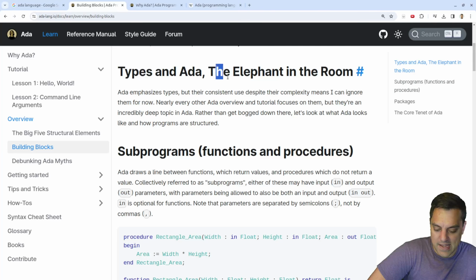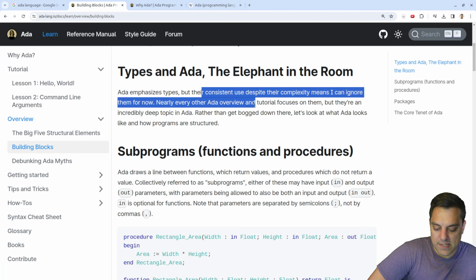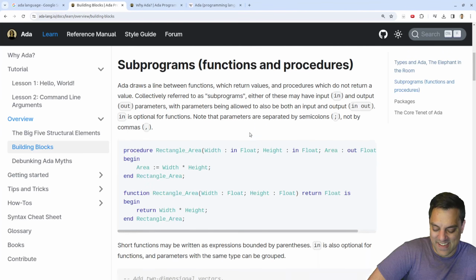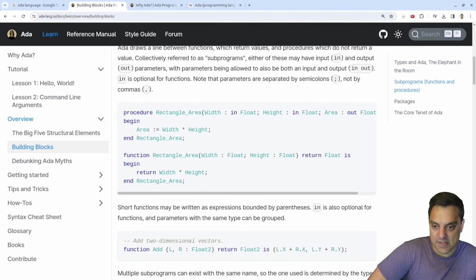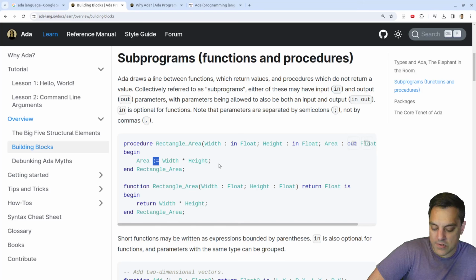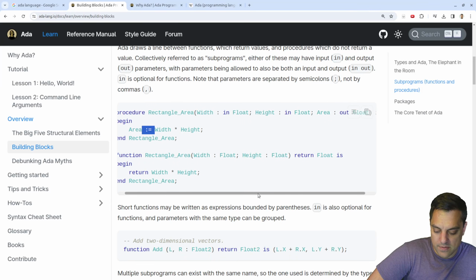Types and Ada, the elephant in the room. Ada emphasized types with the consistent use, but their consistent use despite the complexity means I can ignore them for now. Okay, interesting. So anyways, let's look at a few of these things. You keep getting a feel of the language. Okay, assignment, again, from Pascal. I like this. I wish every language would use this. Colon equals. I think it's better. I think then you don't mess up the equals equality check with it, but that's where we are.